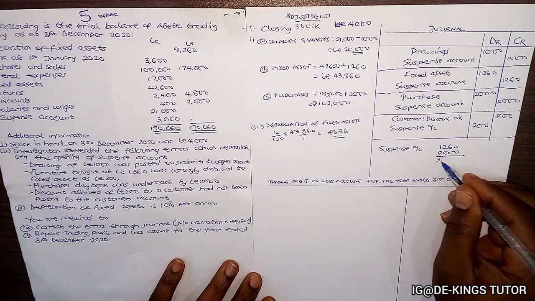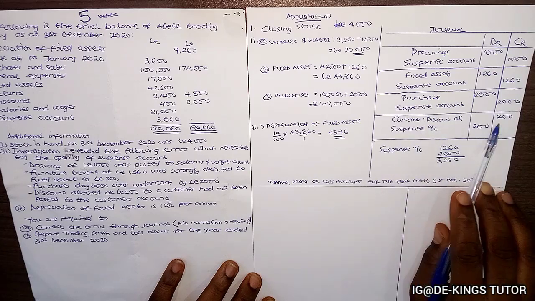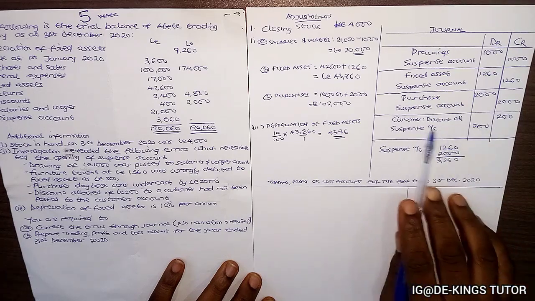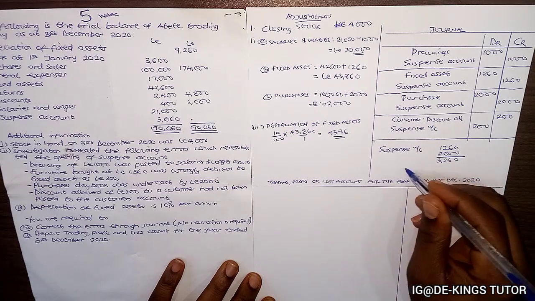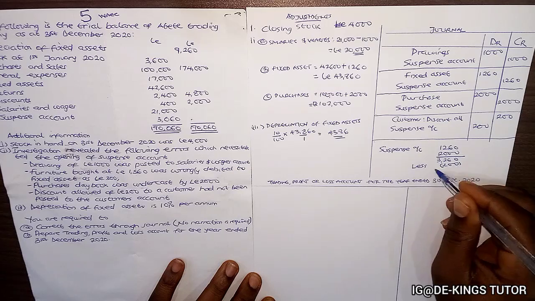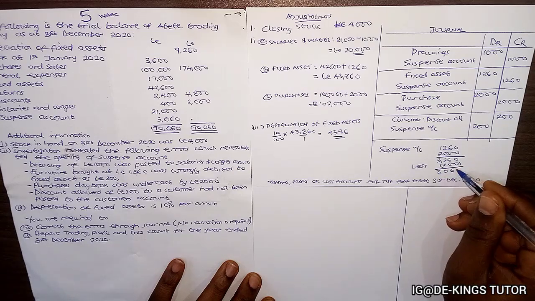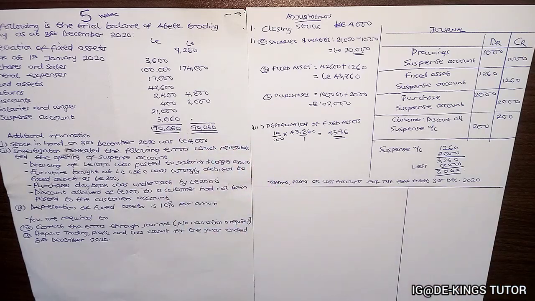So we have 3260. Why this other one, suspense account, you are less in now because this part is debit. So you're now less the 200. So this will now be 3060. So that is what is here. Okay, so that's the journal.